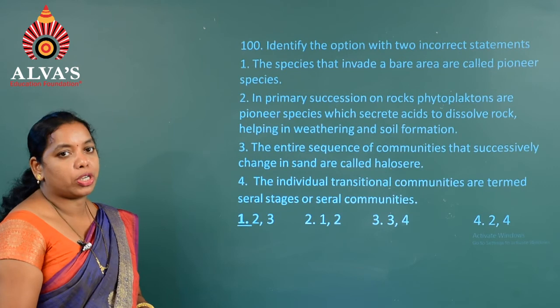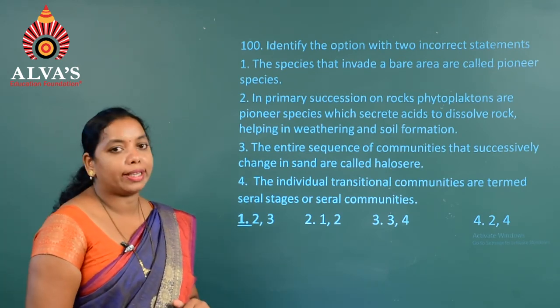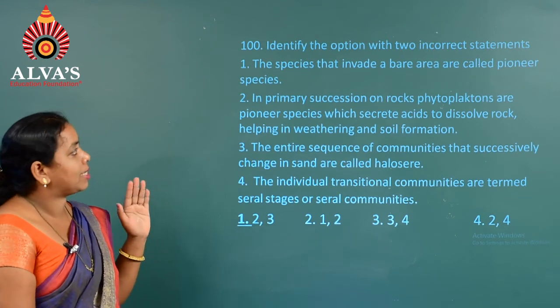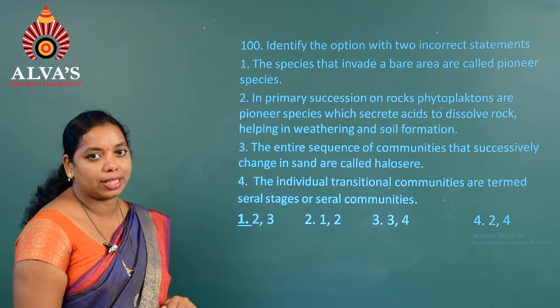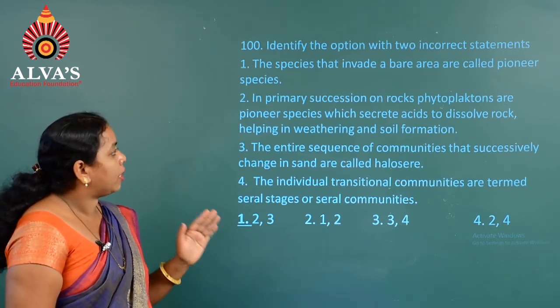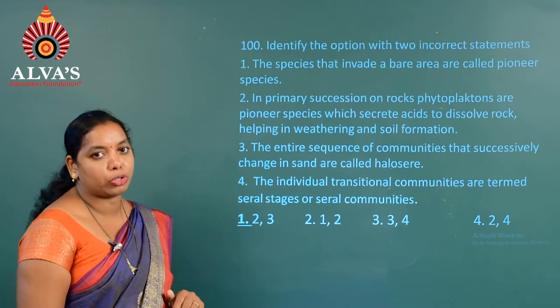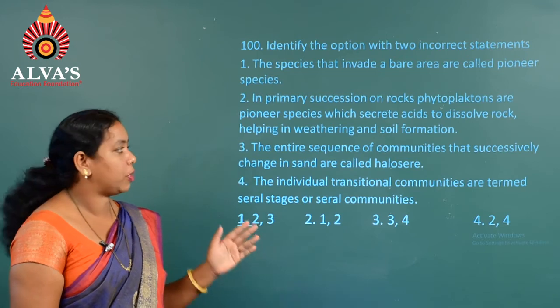Moving on to the next question, that is question number 100. Identify the option with two incorrect statements. The first one, the species that invade a barren area is pioneer species. Yes. Second, in primary succession on rock, phytoplanktons are the pioneer species. In primary succession on a rock, lichens are the pioneer species. That is why it is wrong.